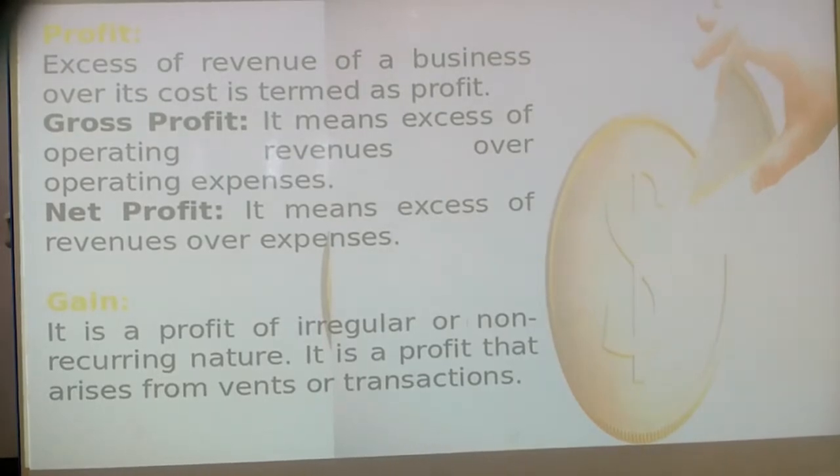Gross profit means excess of operating revenues over operating expenses. Net profit means excess of revenues over expenses. Again, it is a profit of irregular or non-recurring nature. It is a profit that arises from rents or transactions.